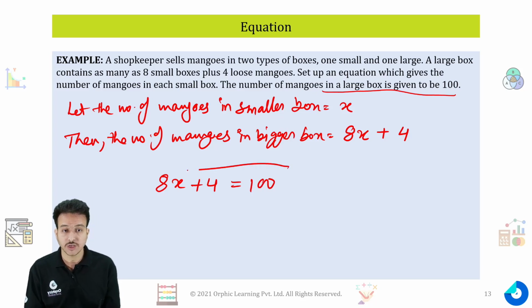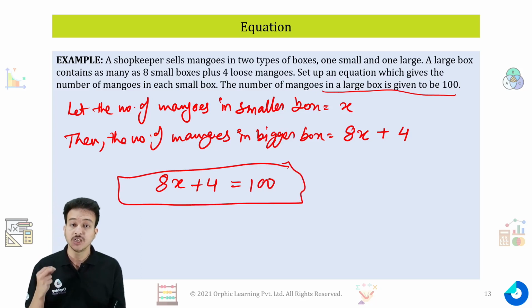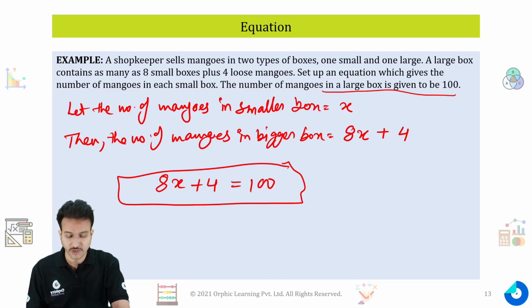This is the equation which gives us the number of mangoes in the smaller box. This is how we set up an equation. Now let's move further.